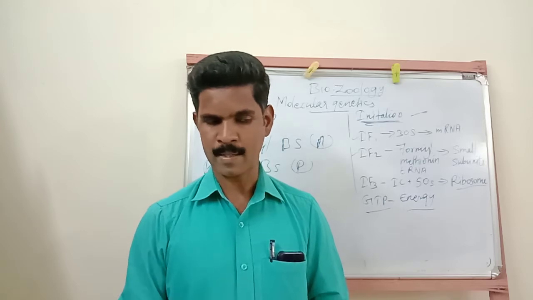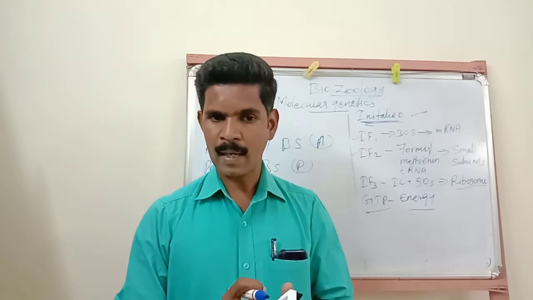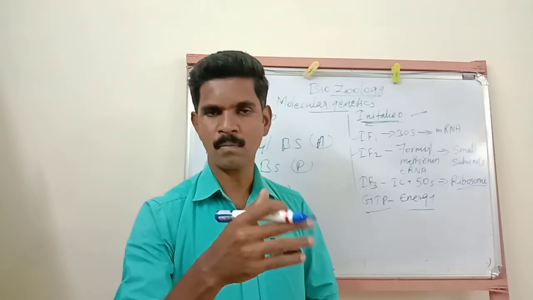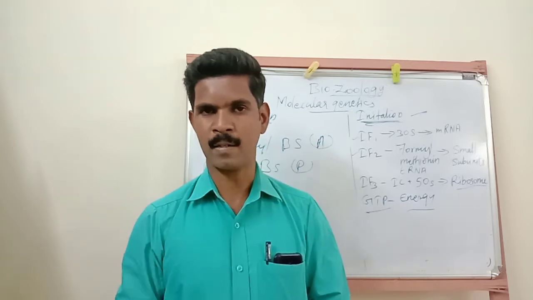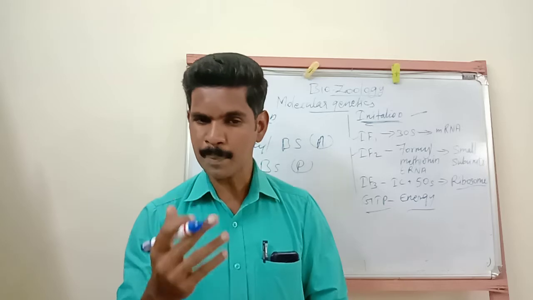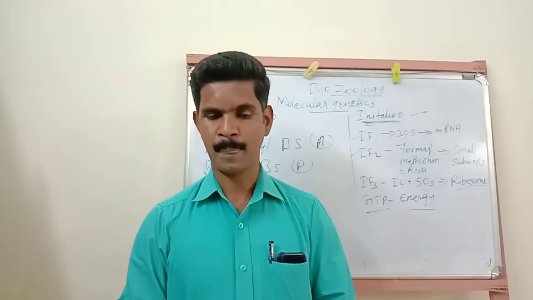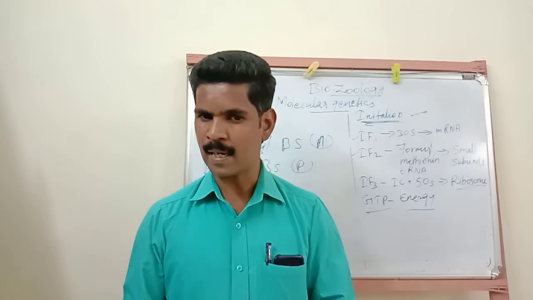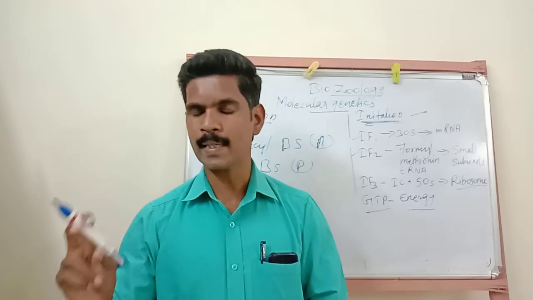Then the third step, for repeated elongation. So this elongation process should take place again and again. For this repeated elongation process, the tRNA attached to the P site should move to the E site.